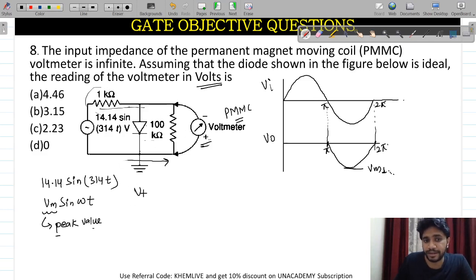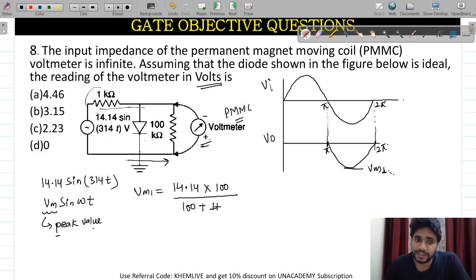So I am calculating Vm1 here: 14.14 multiplied by 100 divided by, applying the simple voltage division rule.